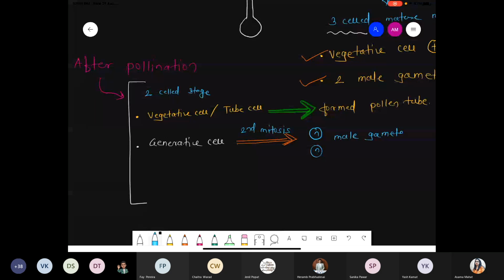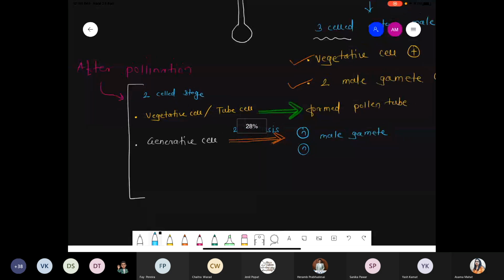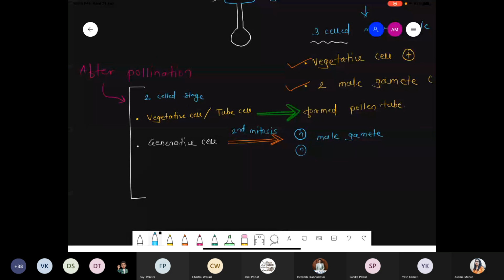After the pollination process, during the fertilization process, that generative cell undergoes the second mitosis and produces how many male gametes? They produce the two male gametes. And remember, such male gametes are basically unequal in size, as well as non-motile.